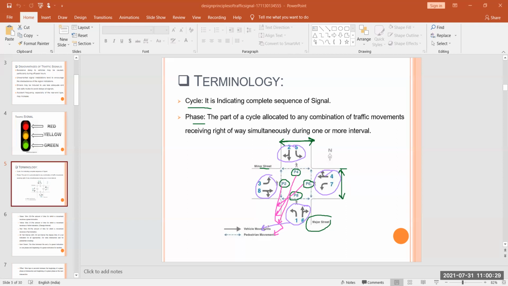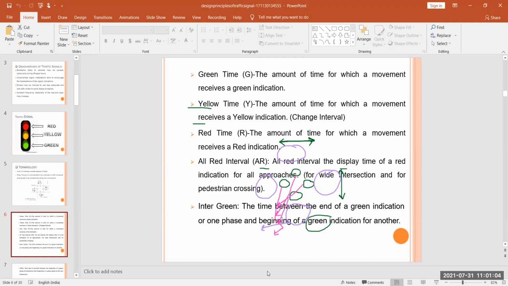So basically here we have two things. One is your cycle and another is your phase. So cycle is indicating the complete sequence of signal. Next is phase. So the part of cycle allotted to any combination of traffic movements receiving right of way simultaneously during one or more intervals. Next, we have different times, that is your green time, amber time, yellow time, red time. So you have to keep these times also in your mind.